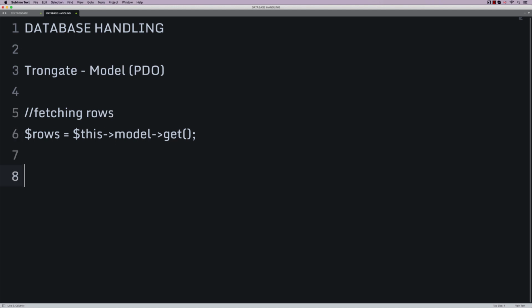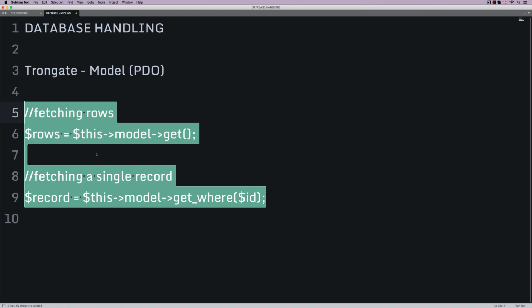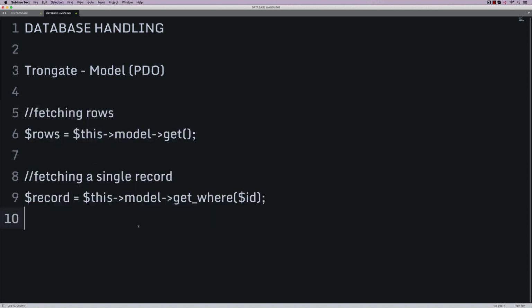So that would be fetching rows from a table. Okay, let's do fetching a single record. That would be something like record is this model get where, maybe chuck in a little ID here. Now I think there's about 10 or 11 of these, and all of the stuff that you would expect to find is there. However, where I think the real differences start to appear is when we're dealing with table joins.